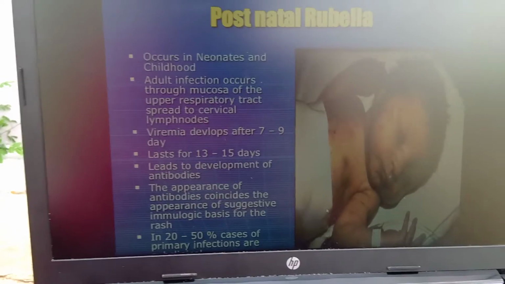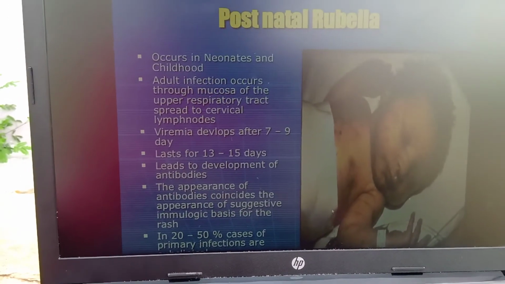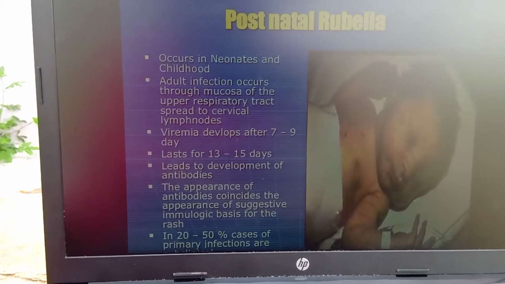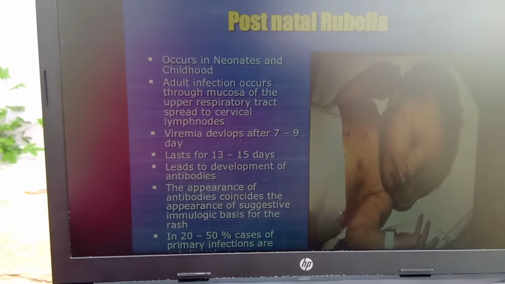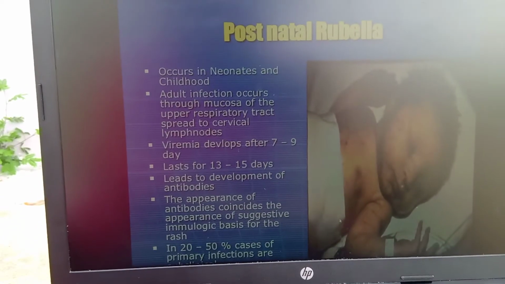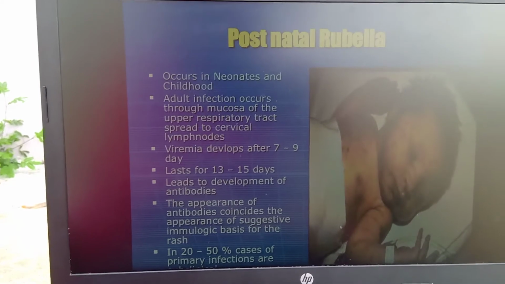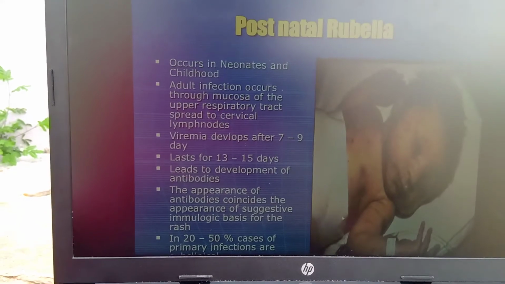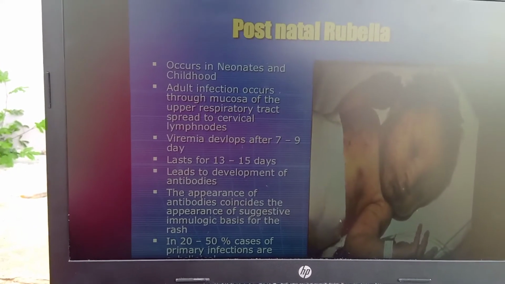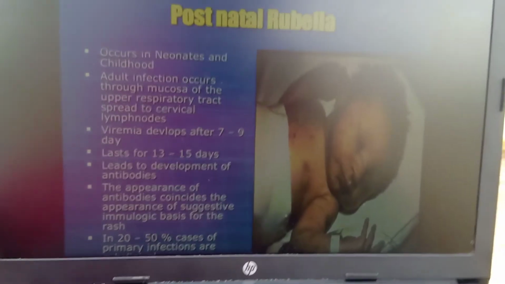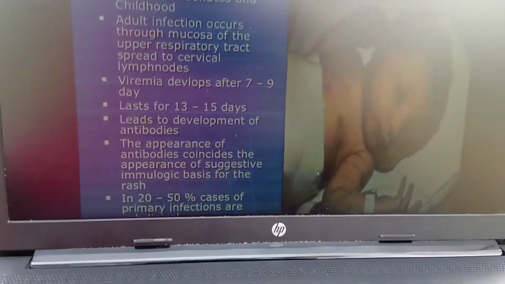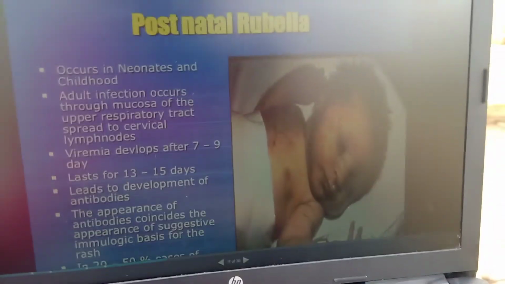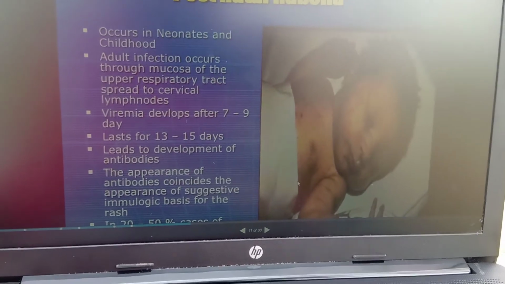If the mother has the infection, the adult infection is transmitted through the cervical lymph nodes of the mother. Viremia, which means viral infection in the blood, develops within 7 to 9 days in the neonate and lasts for 13 to 15 days, and then subsides. It is also helpful for the development of antibodies, and you can see the high level of antibodies increasing.